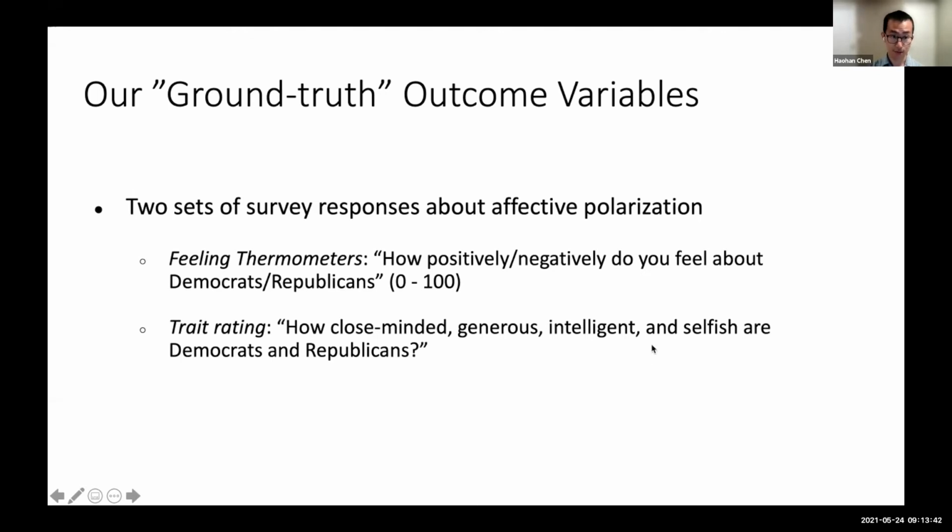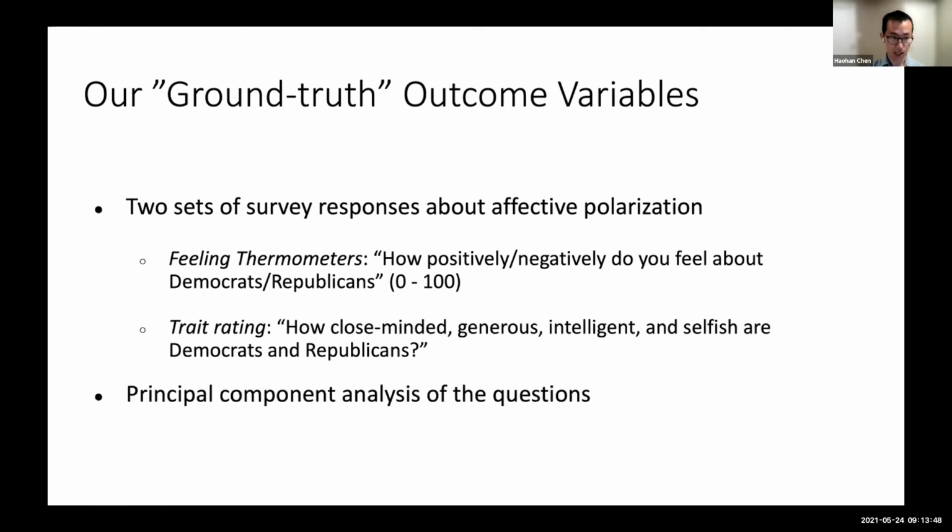Using the standard set of survey measures, which we collect from our 1,200 respondents, we perform principal component analysis to get an affective polarization measure from the survey. We consider that the ground truth because we collected it with reliable survey measures that we have checked, and they finished the survey in a reasonable time.